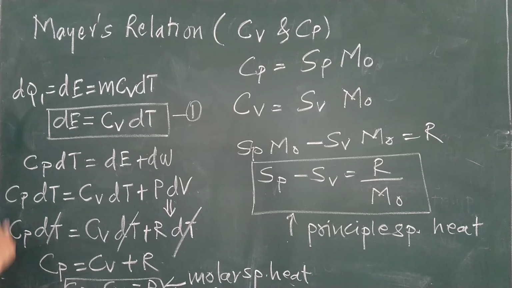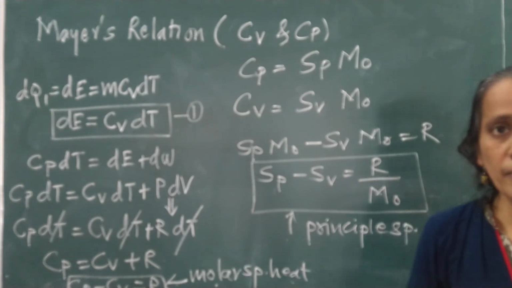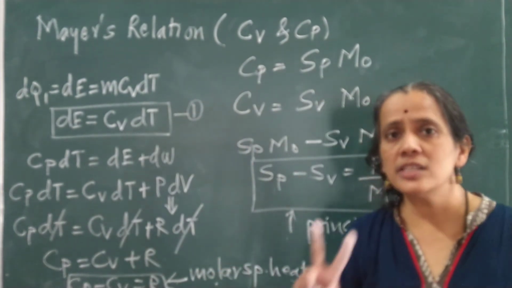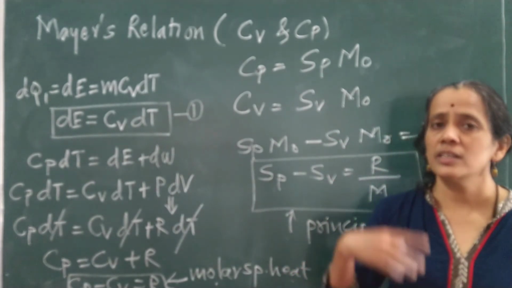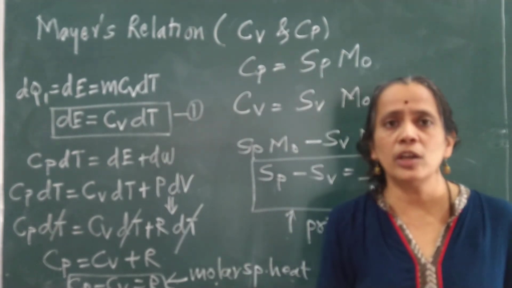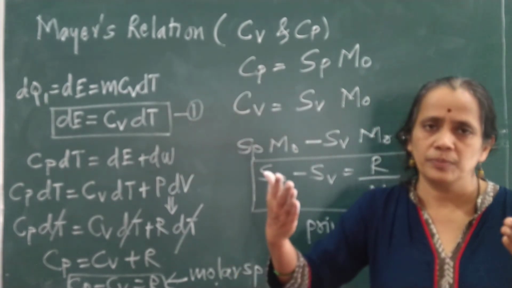Clear? So this is about your specific heat concept. Fine? So in specific heat concept, we are considering 2 specific heats. Specific heat at constant pressure, specific heat at constant volume. During constant volume, all heat energy is utilized to raise the temperature.